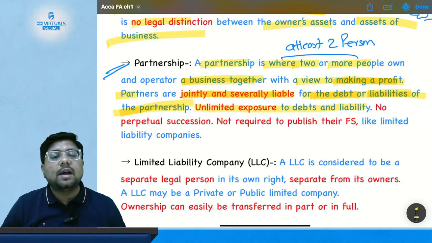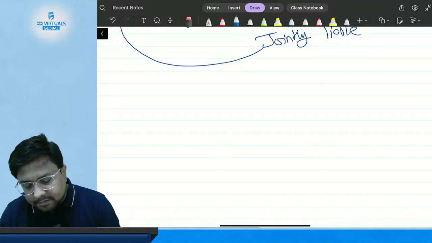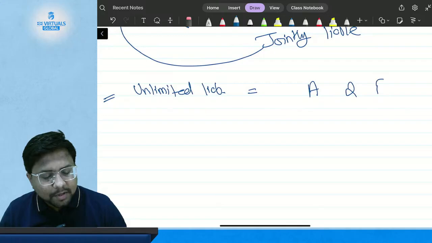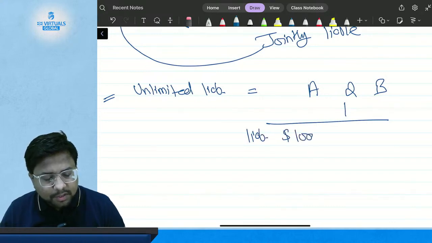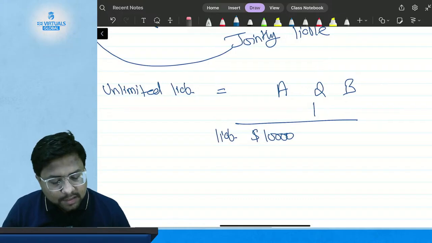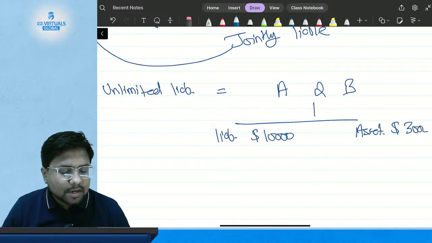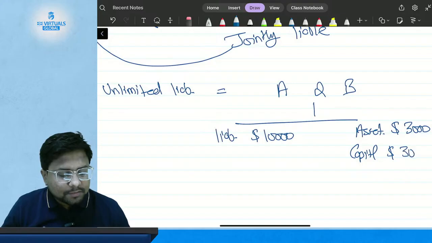What does that mean? Unlimited exposure to debts and liability means unlimited liabilities. Now what is unlimited liability? Suppose A and B are in a partnership, and they have a liability of $10,000, and they have assets of $3,000 and a capital of $3,000.